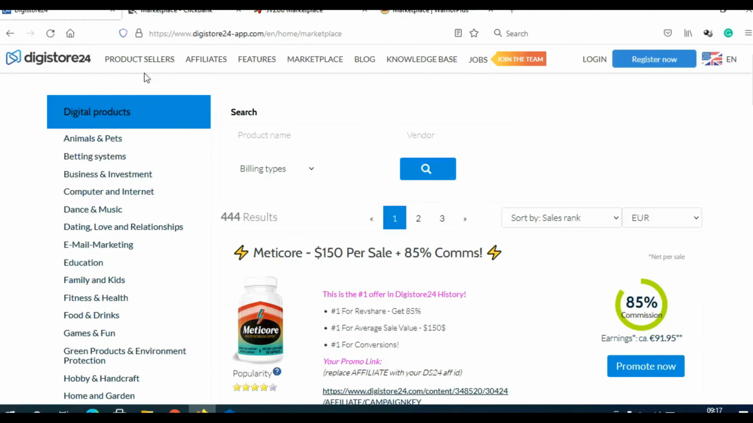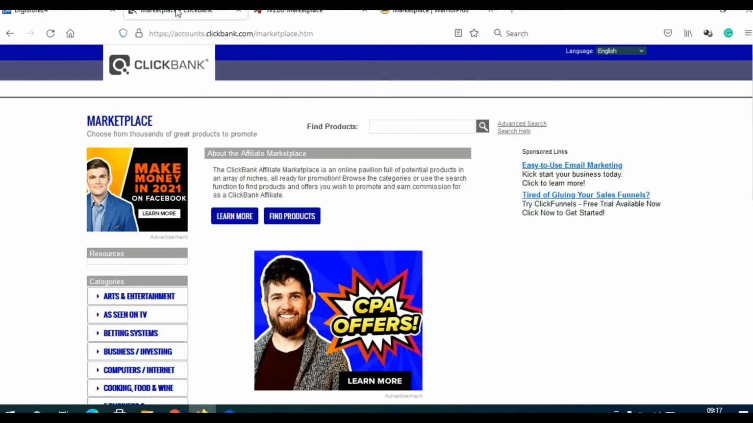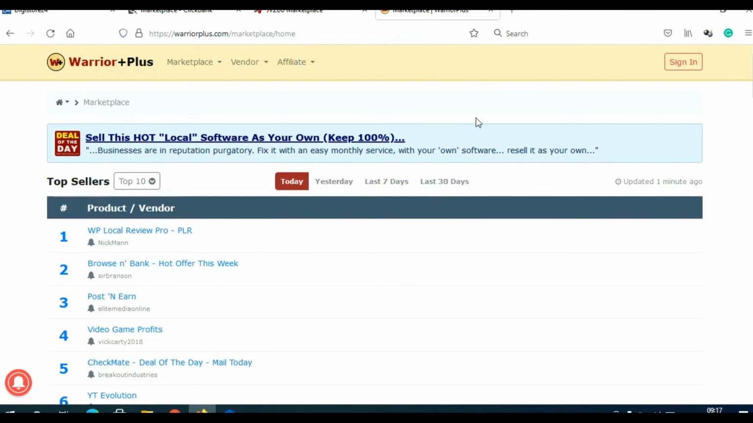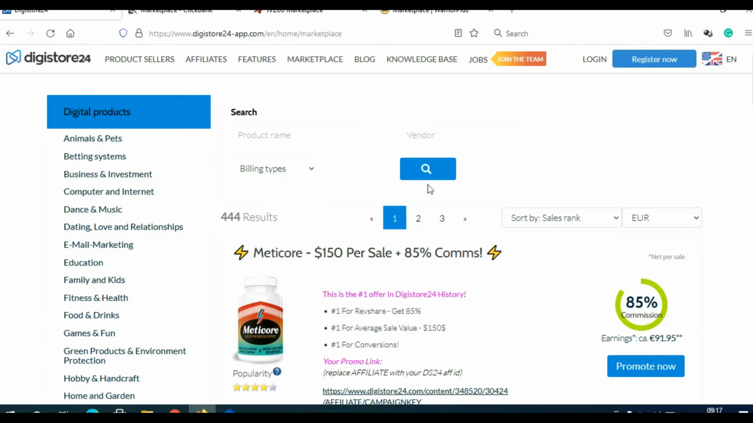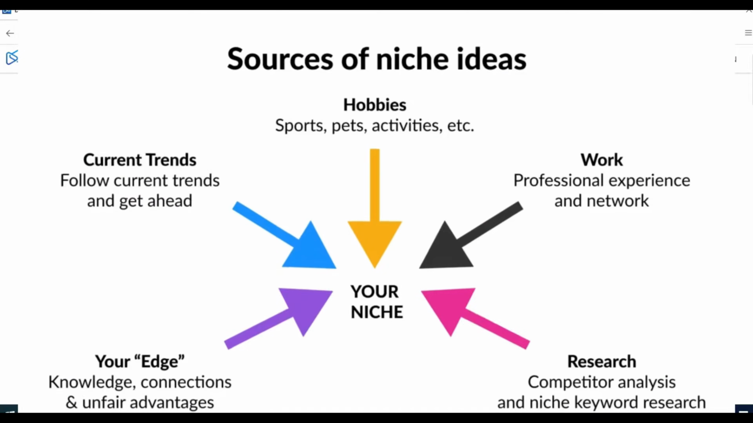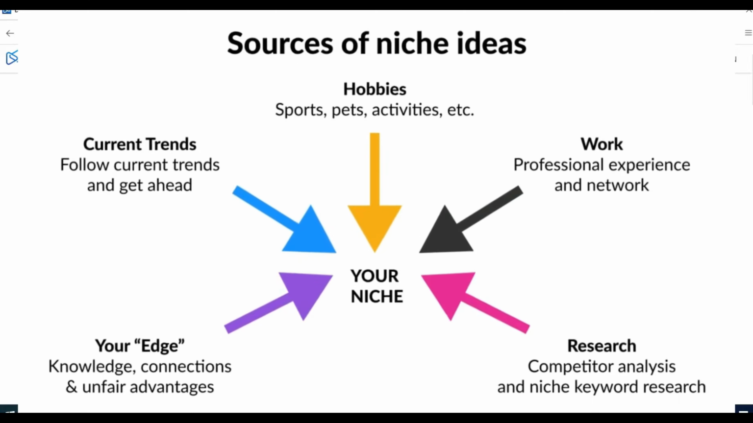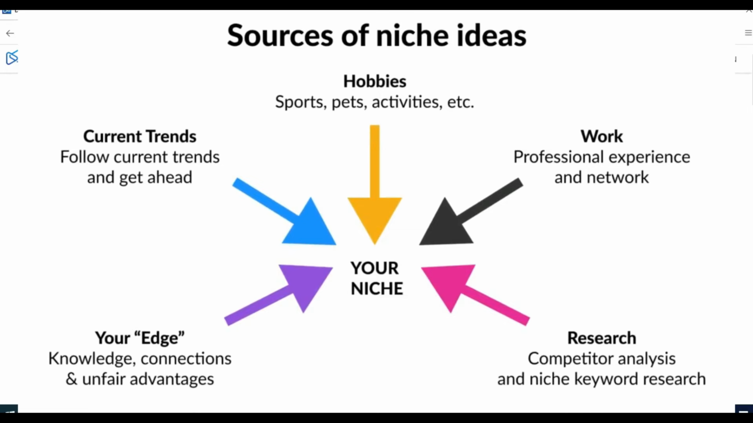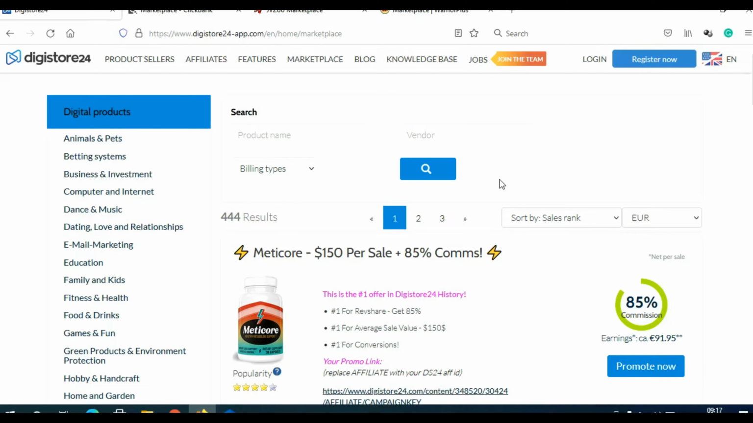You can successfully apply this method on Digistore24, on ClickBank, on JVZoo, Warrior Plus, Amazon, Commission Junction or any other affiliate network. But for this example, I am going to use Digistore24. So first thing you need to do, you need to choose your niche and research that niche. You need to check your competition, you need to check the potential of that niche and so on. And then based on that data, you will decide whether you will go with that niche or not.